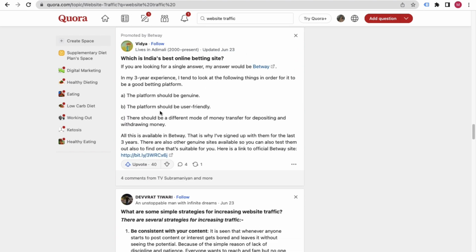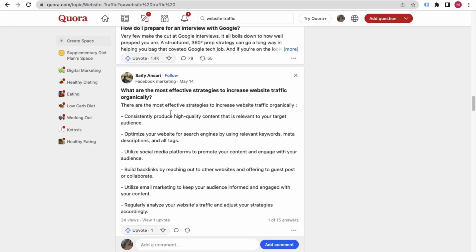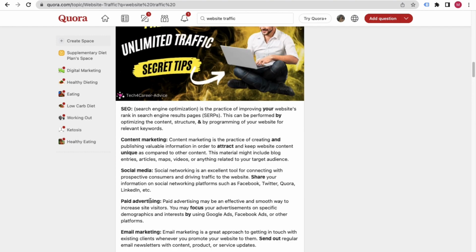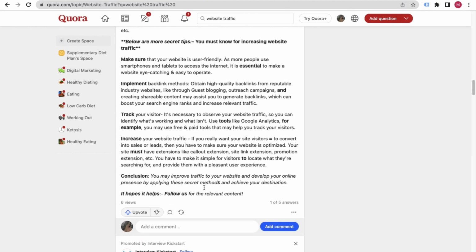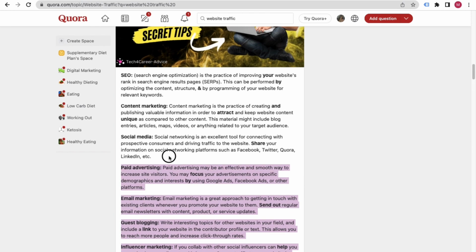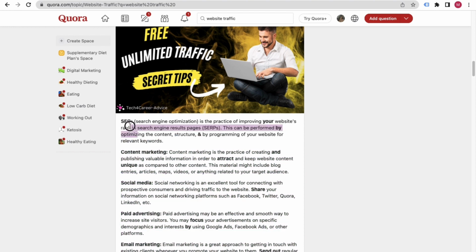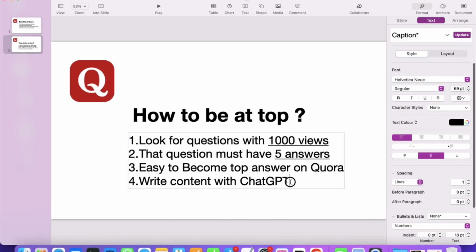They have written very small answers, so we can take the benefit here. If I go to the very first answer, only this person has written it in a very long way. But if we use ChatGPT for that, we can even beat this first answer as well. So we can write the content with ChatGPT.